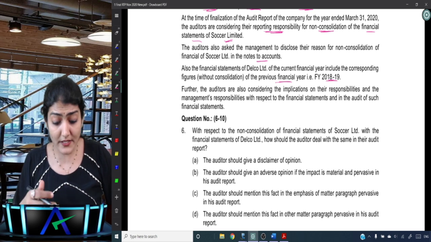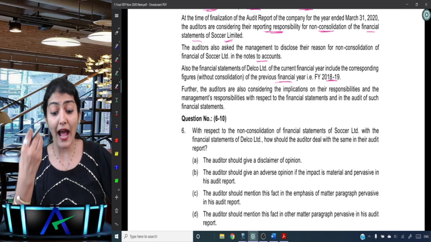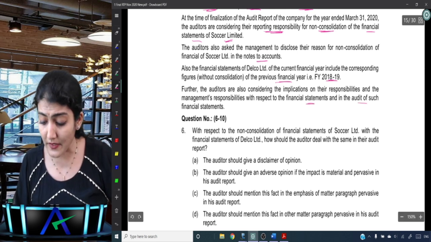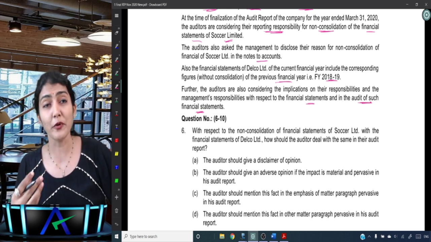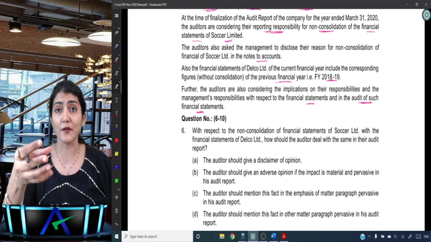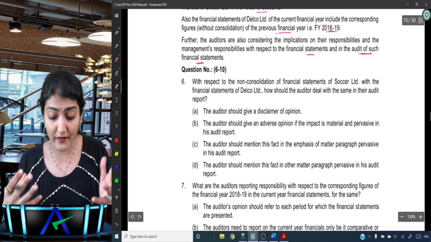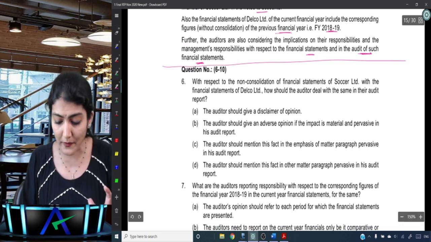Further, the auditors are also considering the implication on their responsibility and the management's responsibility with respect to the financial statements and in the audit of such financial statements. So like in audit report, we have these two paragraphs, management's responsibility, auditor's responsibility, right? So they are saying the auditors are considering the implication, right? So that's the story. Now let's come to the questions.